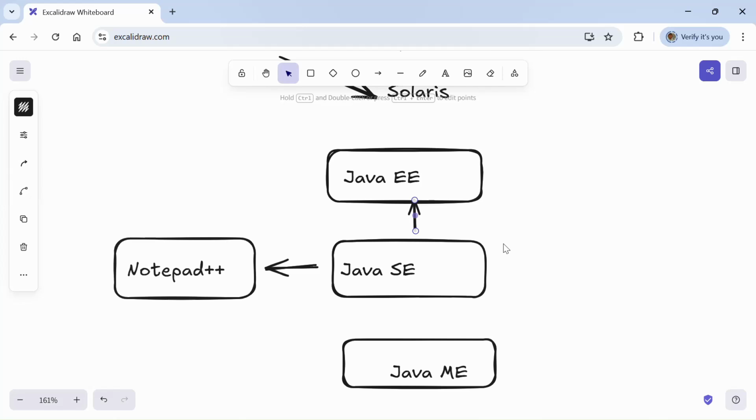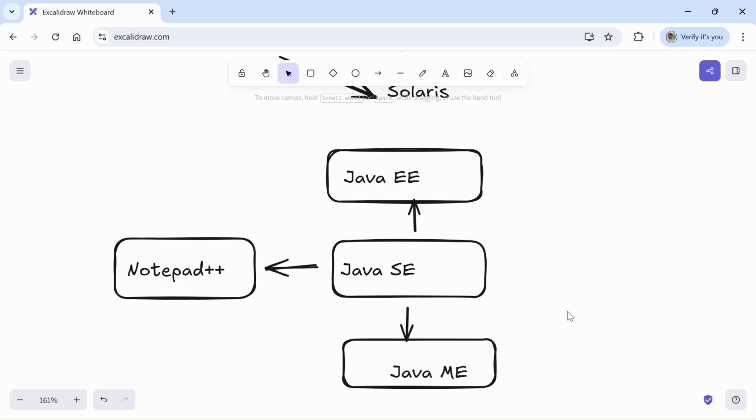Finally, we will discuss Java Micro Edition. Java Micro Edition is mainly used to develop mobile applications. In both web applications and mobile applications, the internal logic is performed by Java Standard Edition only. Hence, Java Standard Edition is the base for both Java Enterprise Edition and Java Micro Edition.